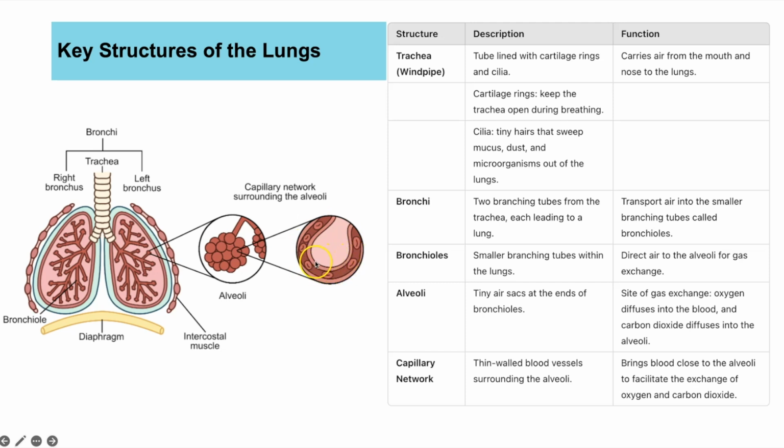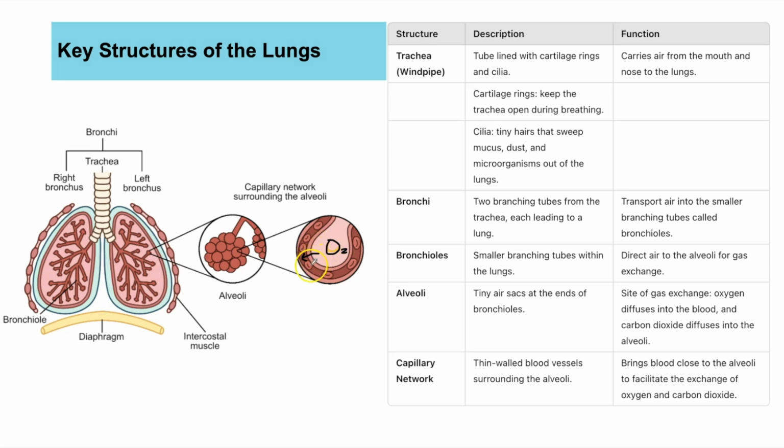Because the alveolus is only made up of one layer of cells, that's a really short diffusion distance. So oxygen, let me draw this on in black. Oxygen, which would have been in that inhaled air, is going to diffuse into the blood from the alveoli.